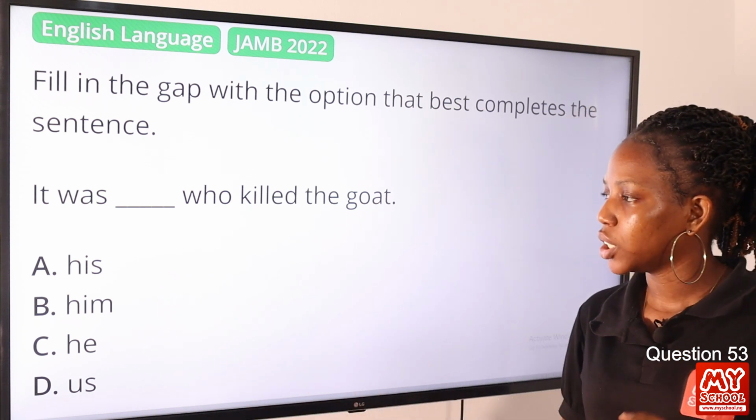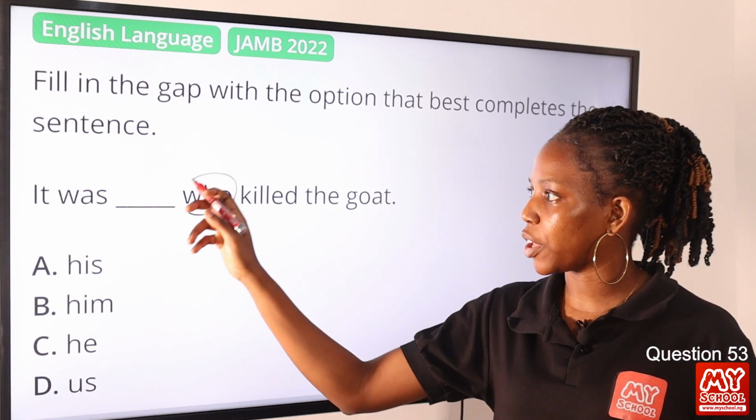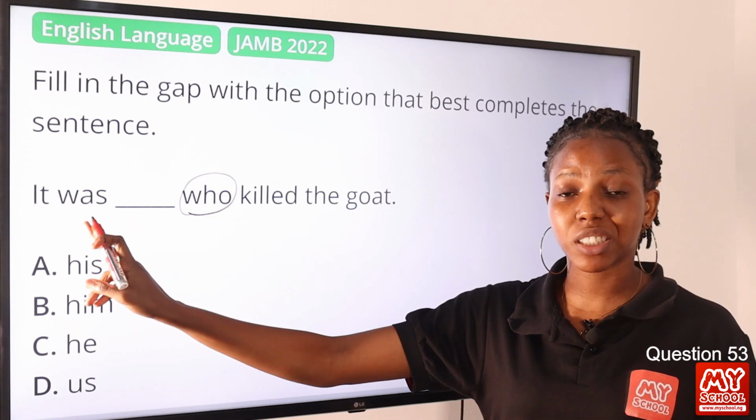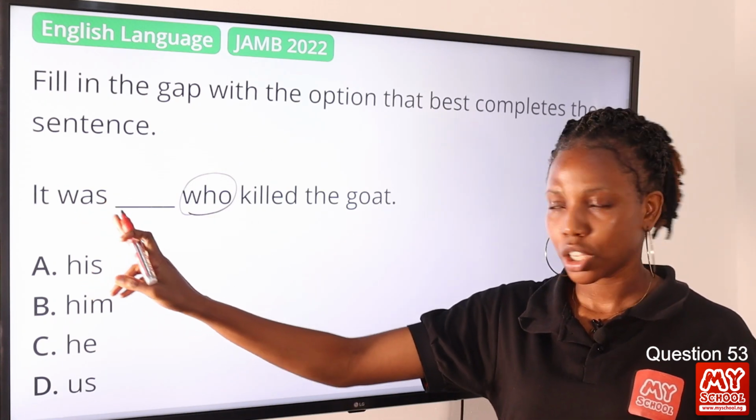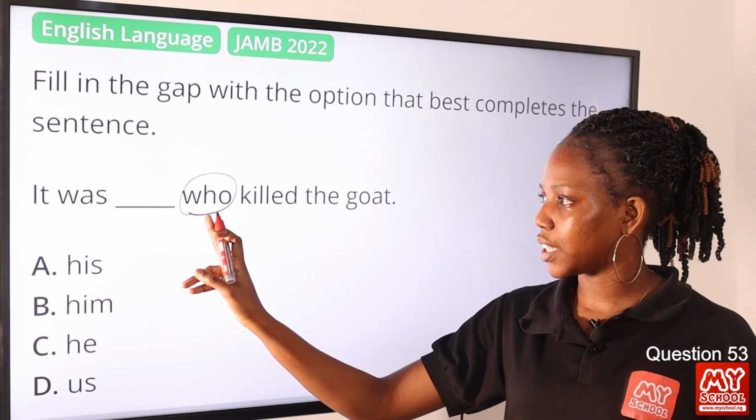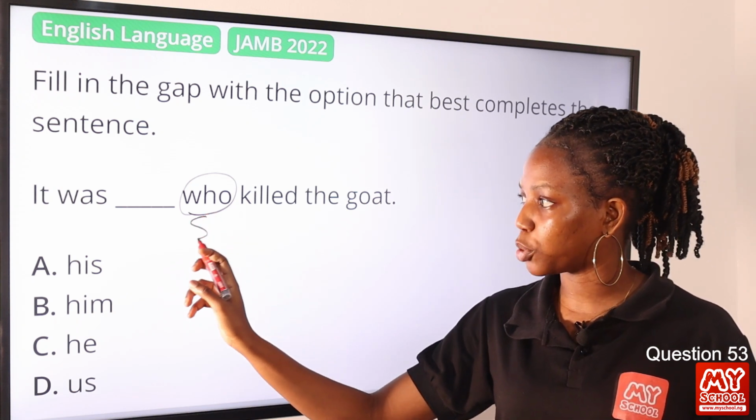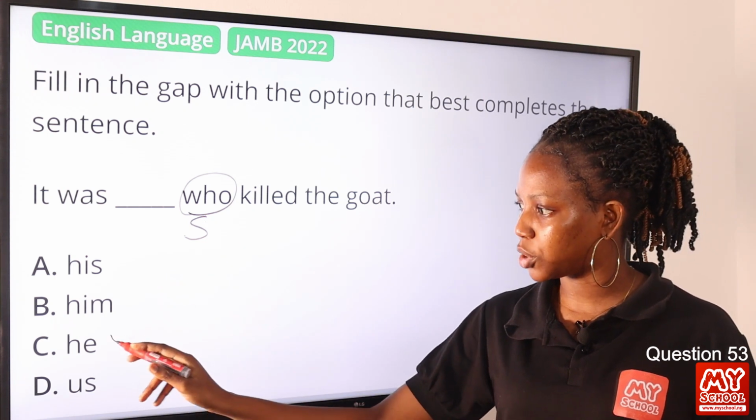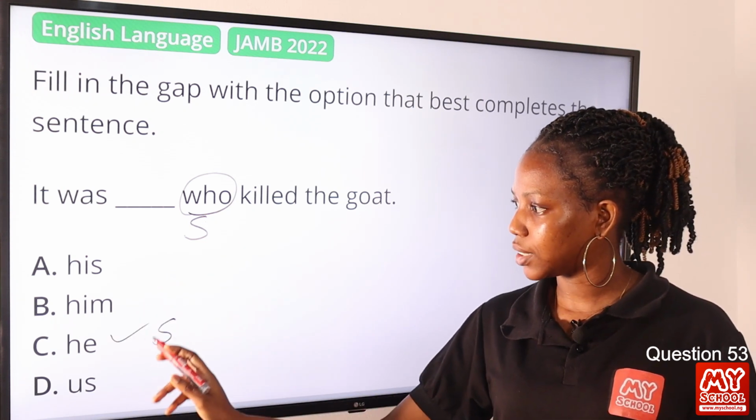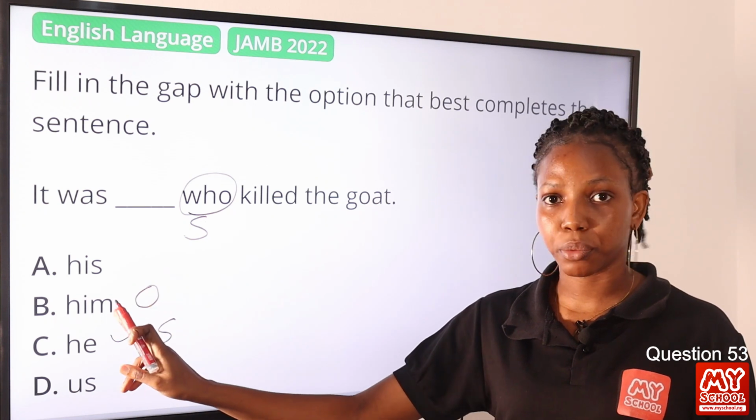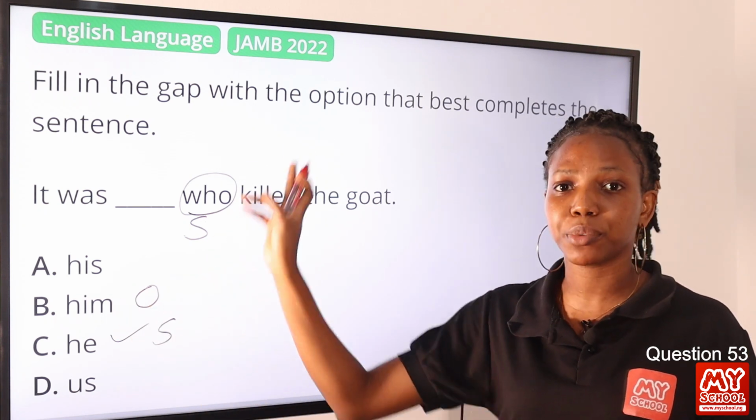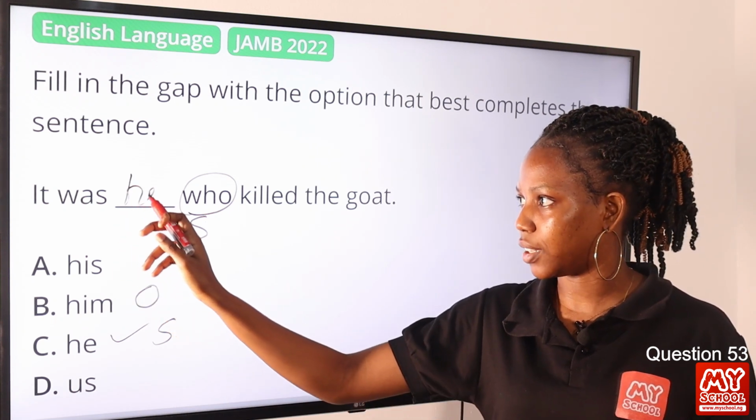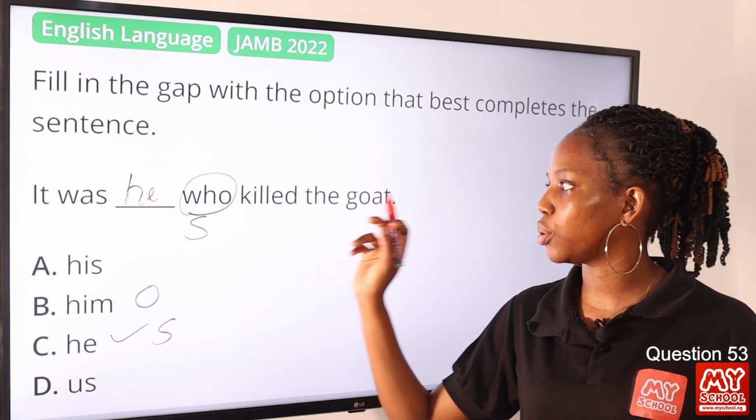Now, why is it he? This is a relative pronoun, and a relative pronoun means that it is referring to something previously mentioned or stated. And do not forget that it is also the subject pronoun, okay? He is a subject, but this is the object form, him. So if who refers to something previously mentioned, which should be a subject, then it should be he. It was he who killed the goat.